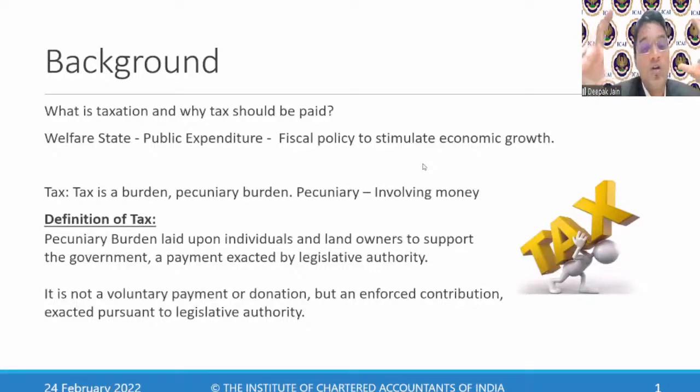It's an imposed contribution exacted pursuant to legislative authority. Based on some legislative authority should be there. Without authority, can taxes be collected? No. Taxes cannot be collected without any authority.